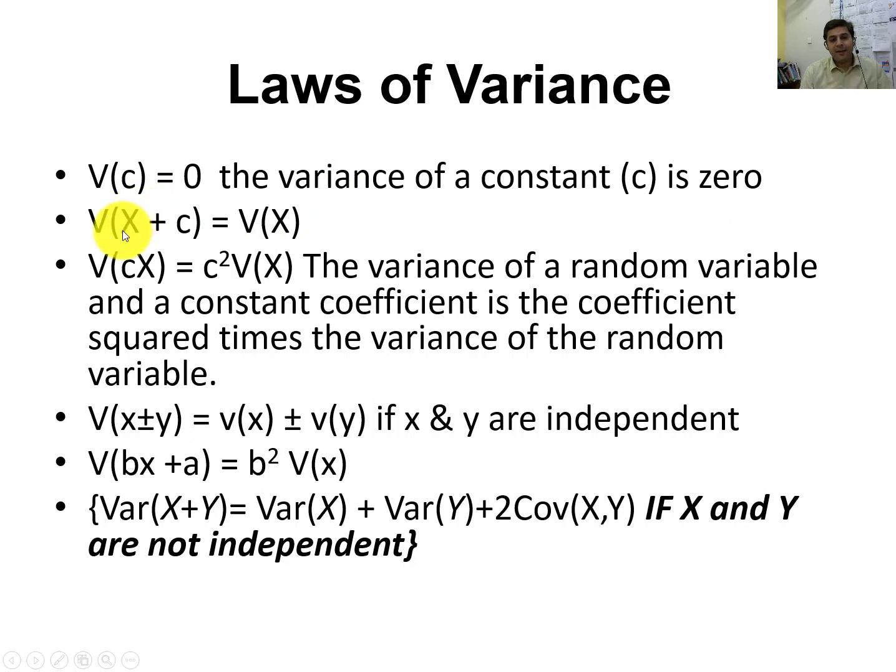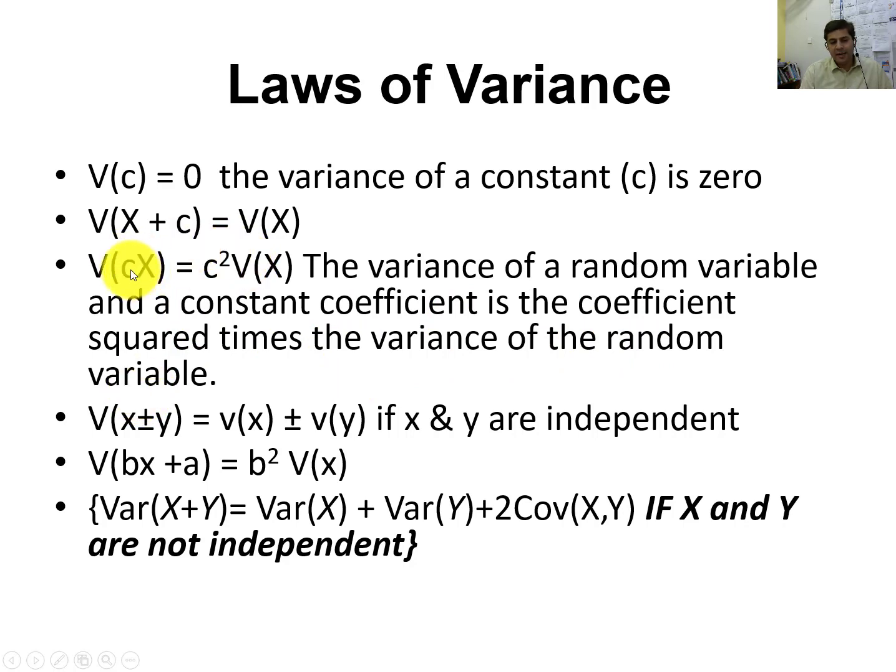Just like we apply the laws of mean to x plus c, the mean of a constant is the constant, but the variance of a constant is equal to 0. So when we apply variance on x plus c, it will be equal to variance of x. Variance of Cx becomes C square into V(x). The variance of a random variable times a constant coefficient is the coefficient squared times the variance of the random variable.